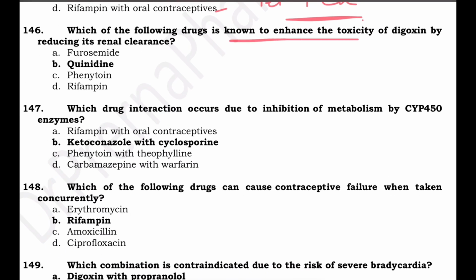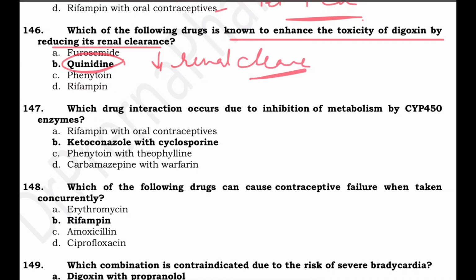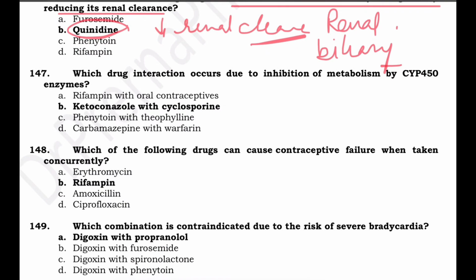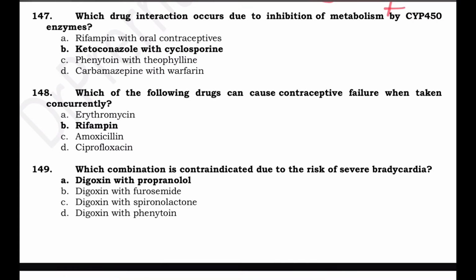Which drug is known to enhance toxicity of digoxin by reducing the renal clearance? That is quinidine. Quinidine decreases the renal clearance of digoxin. It inhibits the renal as well as biliary clearance. Please don't forget, it interferes with the P-glycoprotein transporter and reduces the clearance and increases the toxicity.